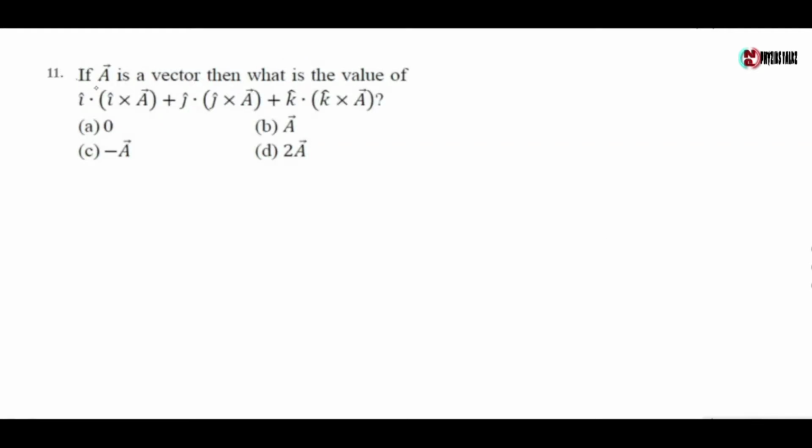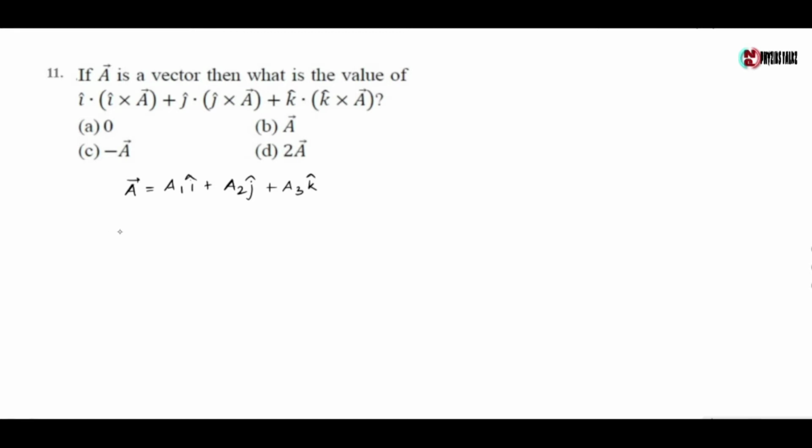Next question, if A is a vector, then what is the value of this quantity? Now let us take A vector is given by A1 i cap plus A2 j cap plus A3 k cap.